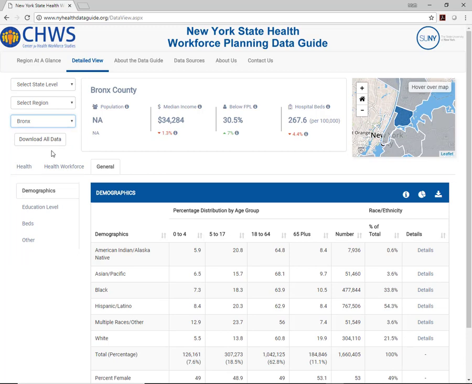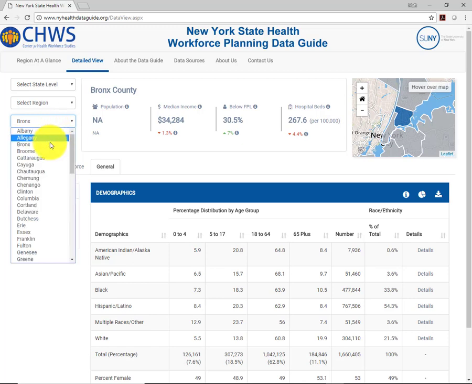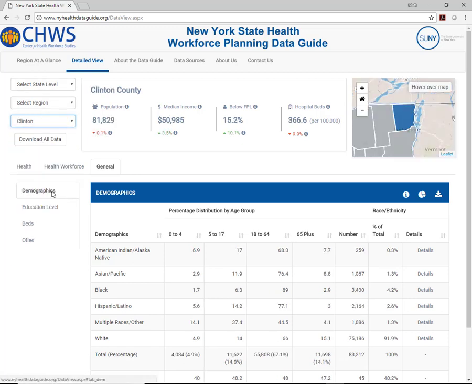The high percentage of the population under 18 and the high rate of ED visits for children 0 to 17 probably means that this issue is not going away soon. Can we say the same thing about Clinton County? By selecting Clinton County in the county box, we see that slightly less than 19% of the population is under the age of 18. As you may remember, however, Clinton County has a higher rate of adults with asthma than other counties within their region and statewide. Most likely, we need to consider healthcare solutions that start with children and extend into adulthood.